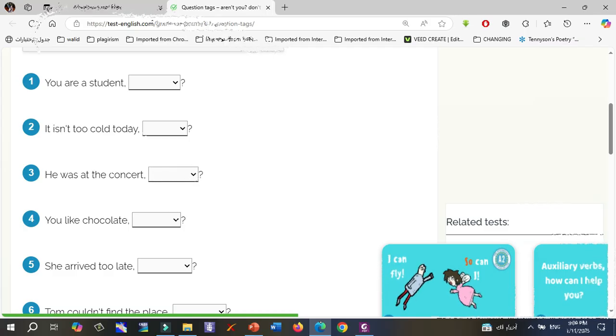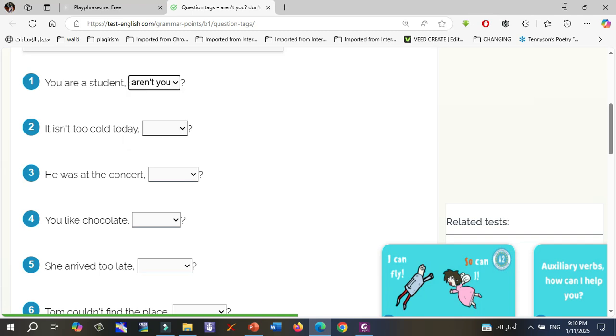Here we go. You are a student. Choose the best answer. First of all, you must look for the verb. The verb is are. Is it auxiliary or not? It is auxiliary, so the question tag must be negative and use are: you are a student, aren't you?